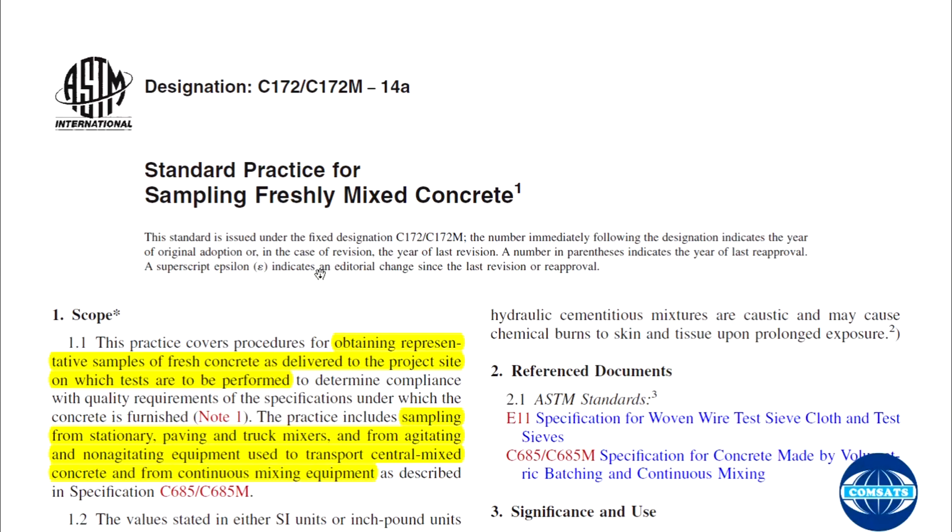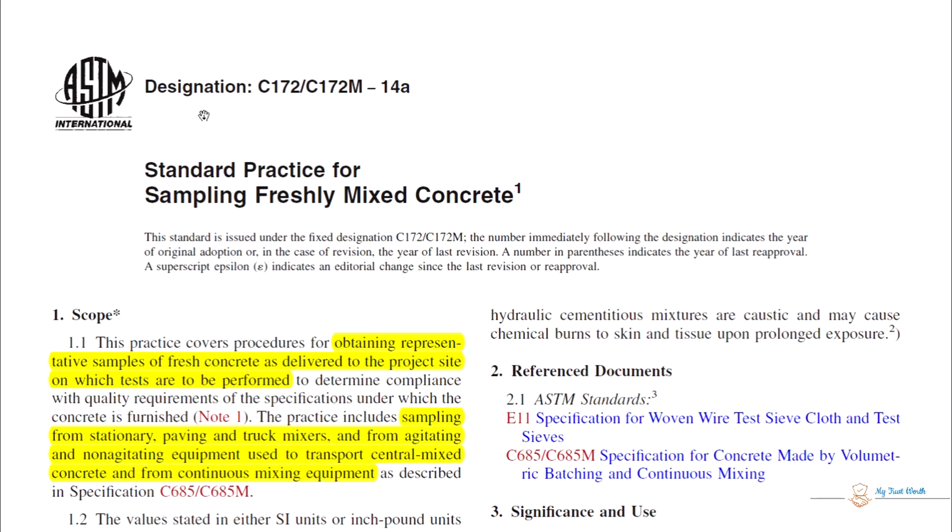Alright, the first code of ASTM which we will be discussing is the standard practice for sampling freshly mixed concrete. How we are going to sample from freshly mixed concrete.